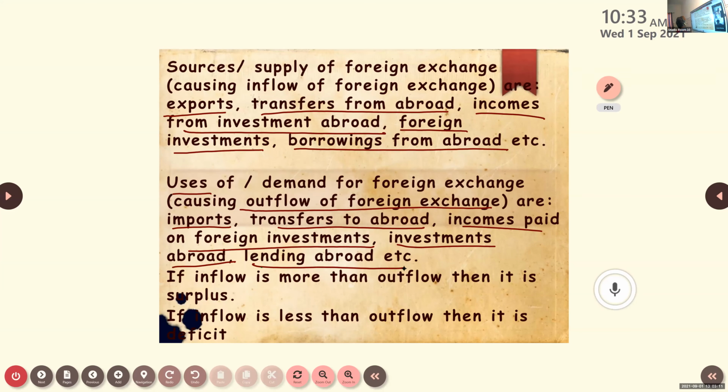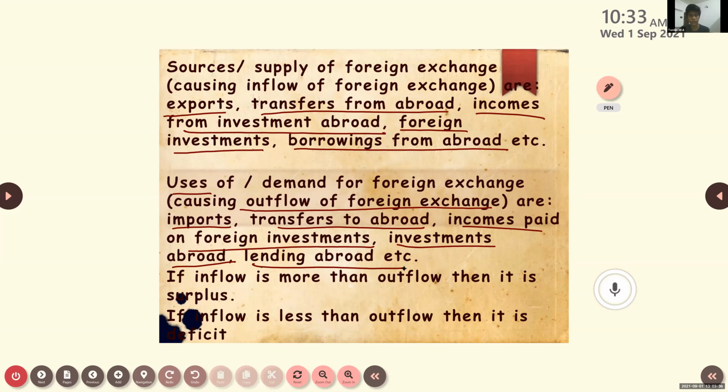Tomlin, can you tell what are the uses of foreign exchange? It results in outflow of foreign exchange. Okay, in what all ways?